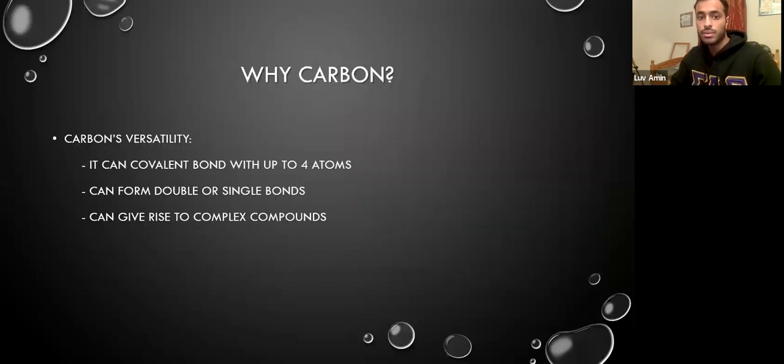So why do we call it carbon-based life? This is because carbon is very versatile. Carbon can form bonds with up to 4 different atoms. It can form double bonds, it can form single bonds, and even triple bonds. So these combinations can create different structures, which lead to different physical and chemical properties.